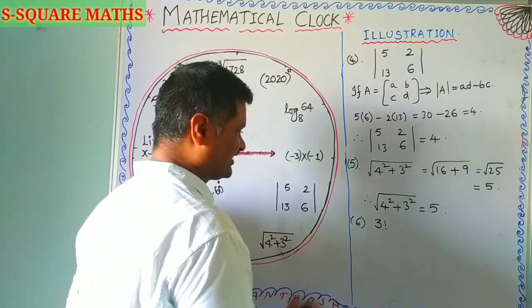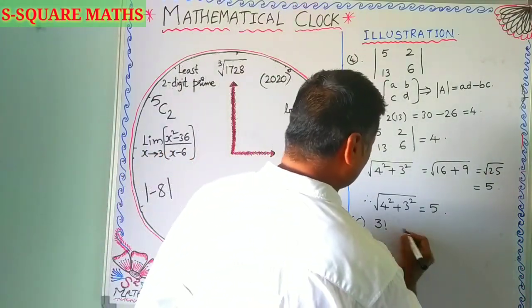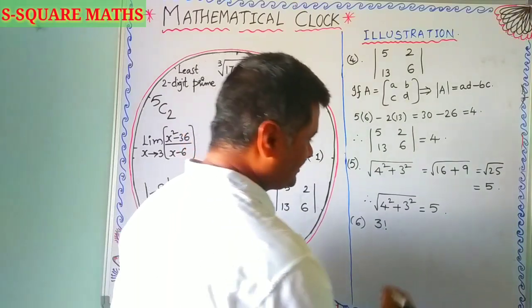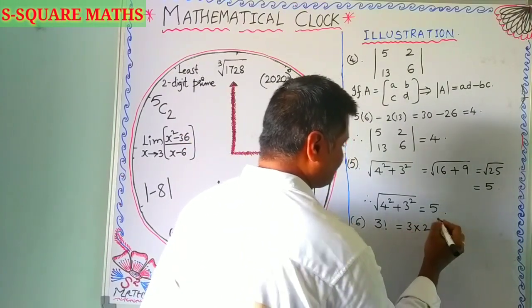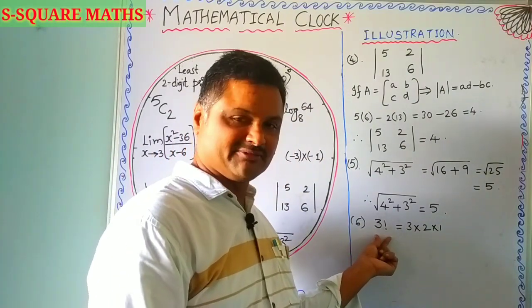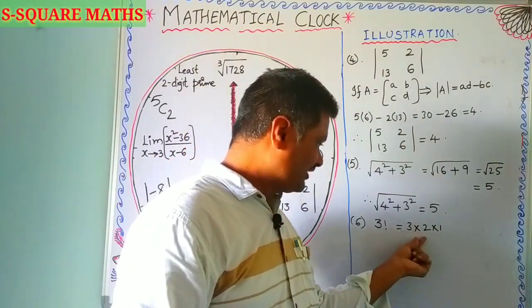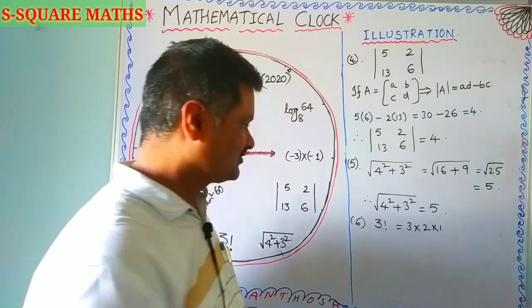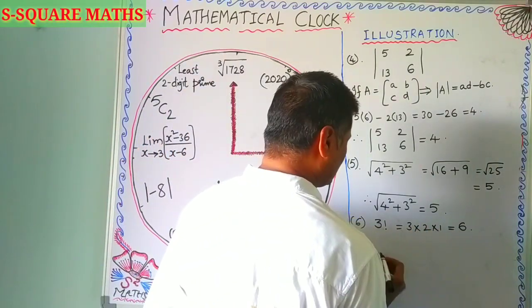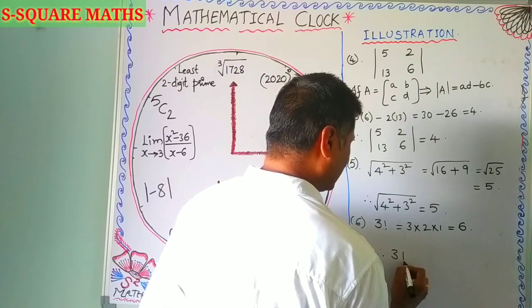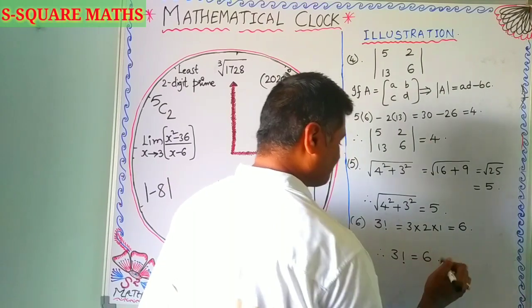To get the 3 factorial we have to multiply in this way. n factorial is nothing but n into n minus 1 into so on like that. So 3 into 2 into 1 gives you 6. Therefore the value of 3 factorial is 6.